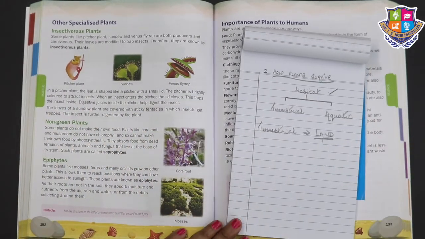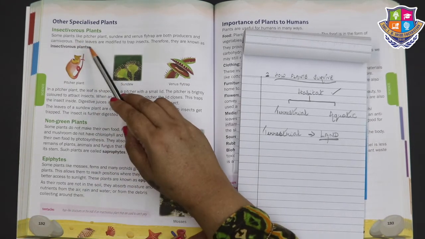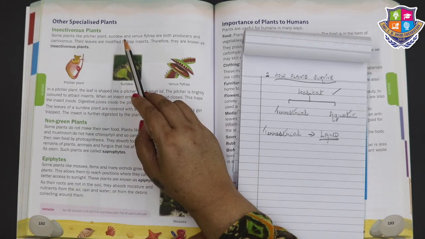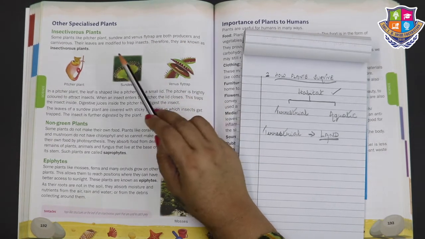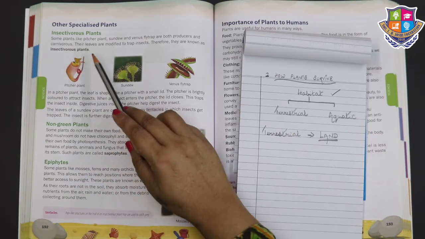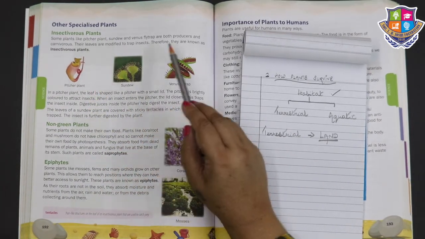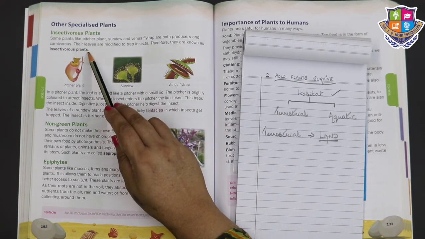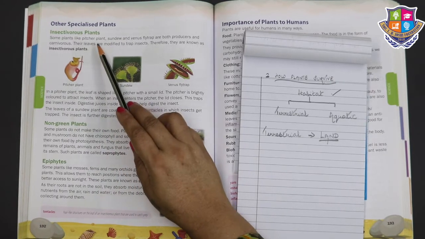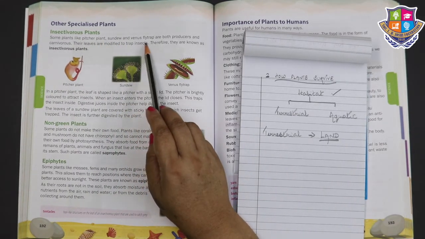Other specialized plants are the insectivorous plants. Some plants like pitcher plant, sundew and Venus flytrap are both producers and carnivorous. Their leaves are modified to trap insects. Therefore, they are known as insectivorous plants. What are the examples, children? Pitcher plant, sundew, Venus flytrap.